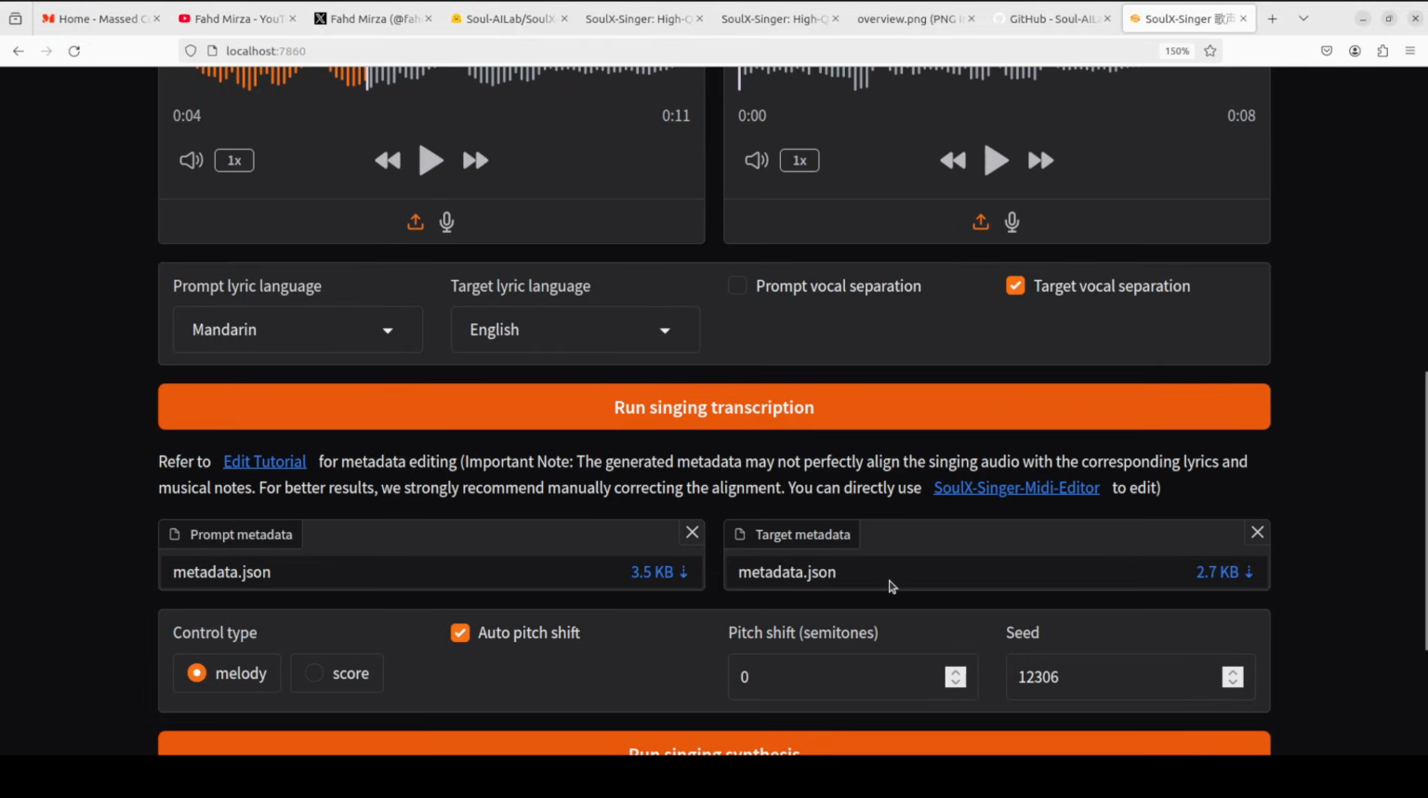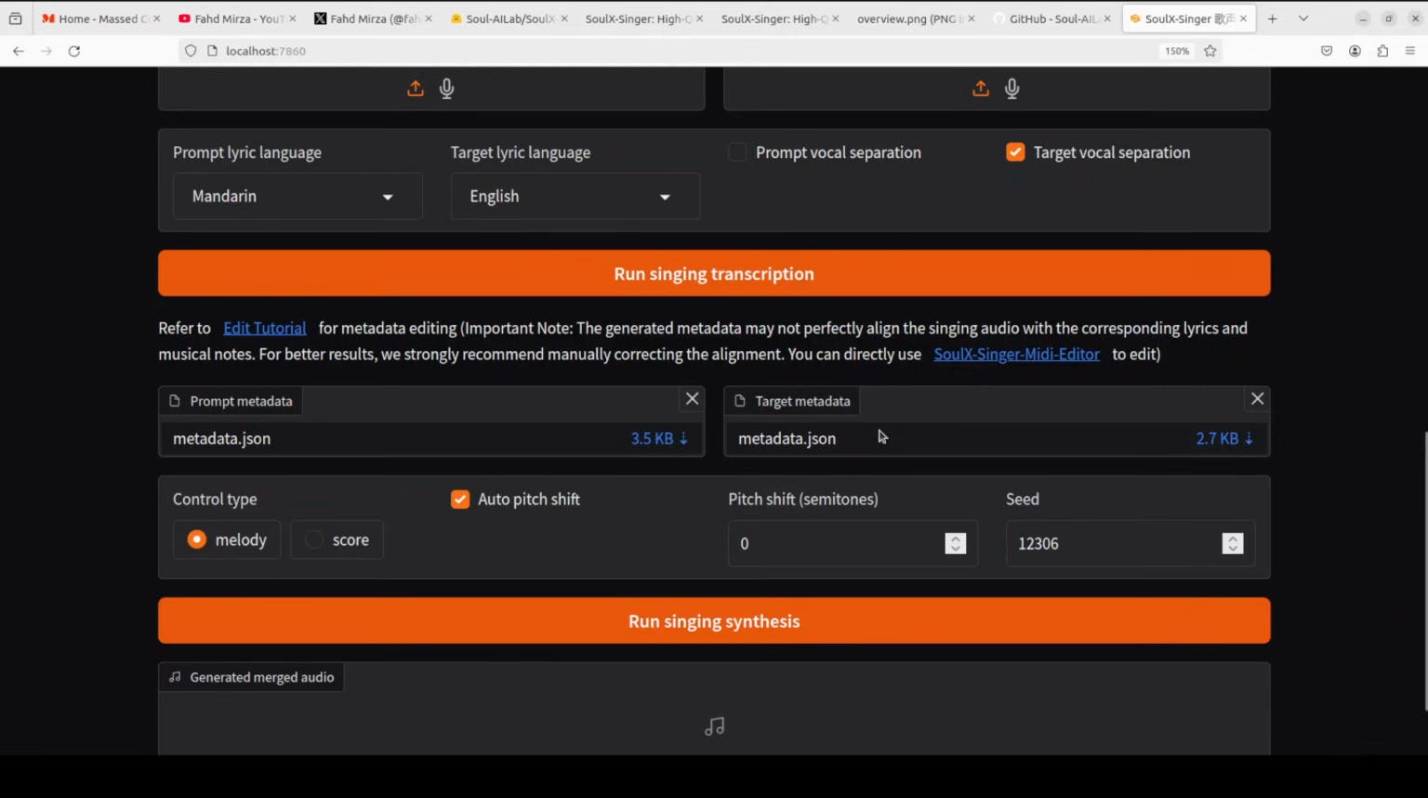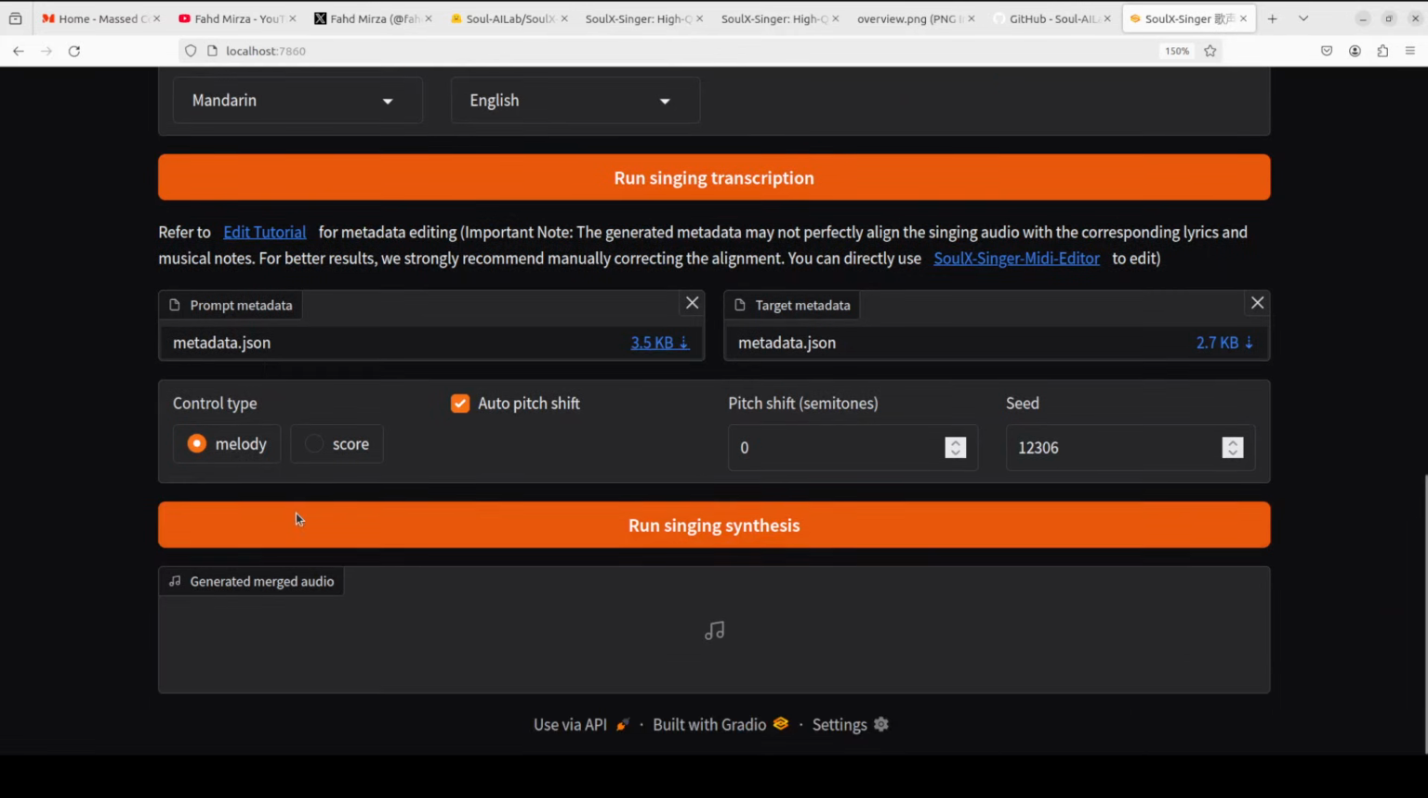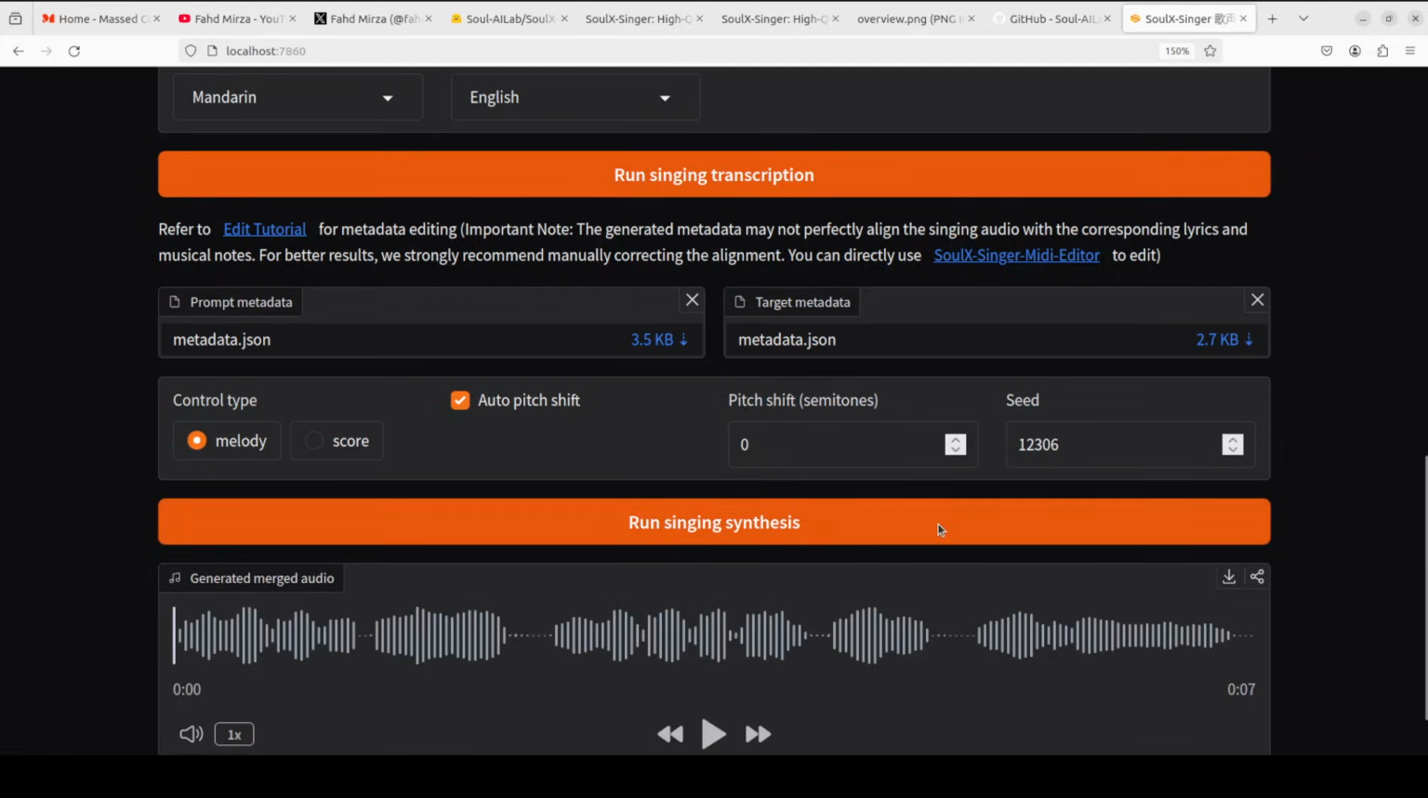There you go. And it has created this metadata. There is a melody. Once that step is done, you can just simply go with melody or go with score. So this is where you do the actual singing synthesis once this step is done. There you go. It has generated it.